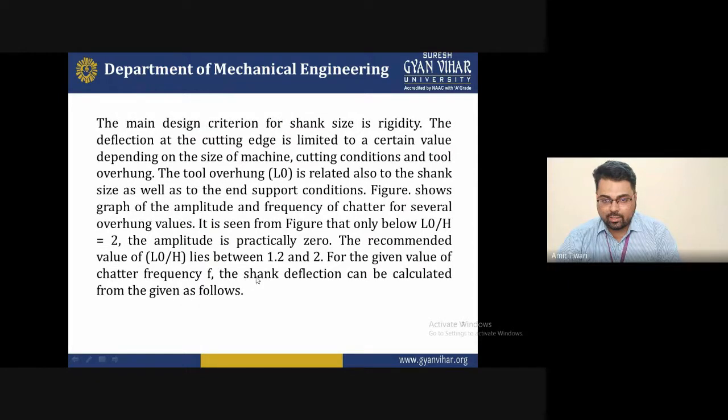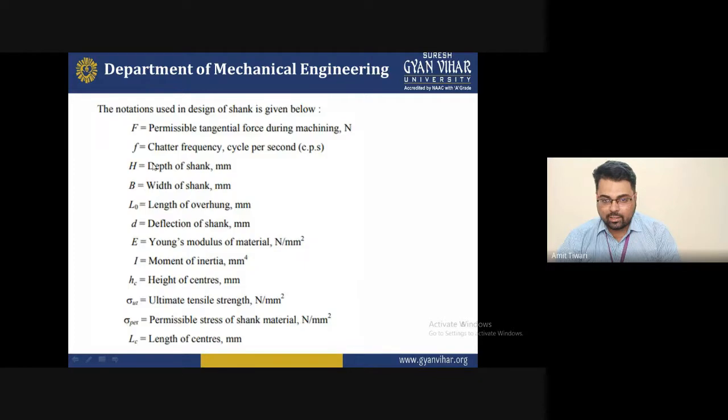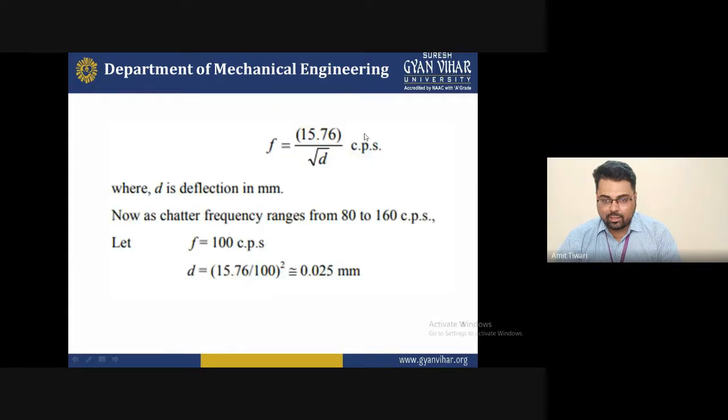For a given value of chatter frequency F, the shank deflection can be calculated from the following formula. That is the shank deflection. What is F? F is the chatter frequency. If you want to find the frequency of a particular shank design, you will use this formula. With the help of this formula, you will find the frequency of the shank.